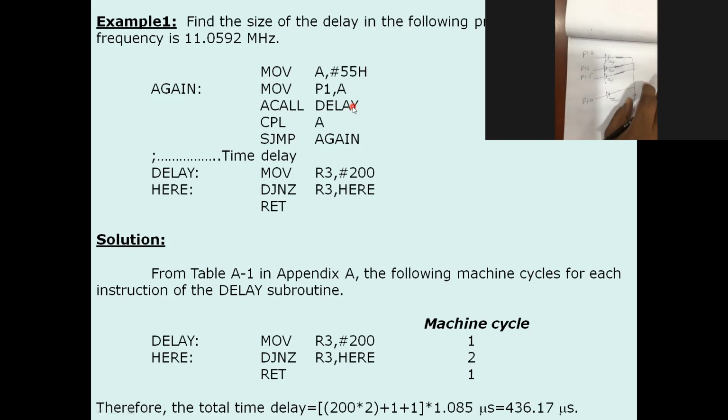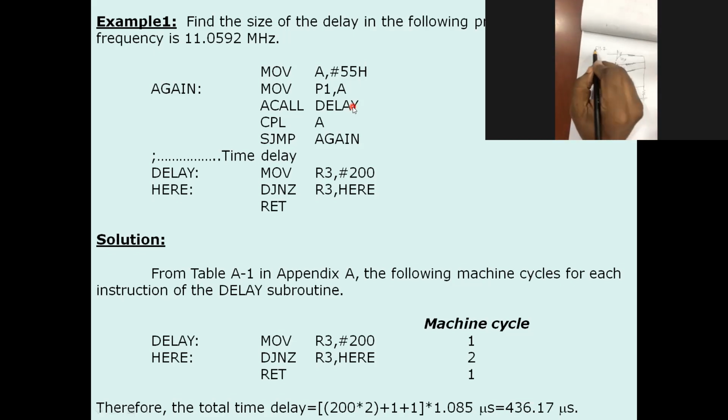So you given 55H means 0 1 0 1 0 1 0 1, means one after another LED will be glow. One after another LED will be glow, right? Is it clear to everyone? Yes, sir. Next, just see ACALL DELAY.